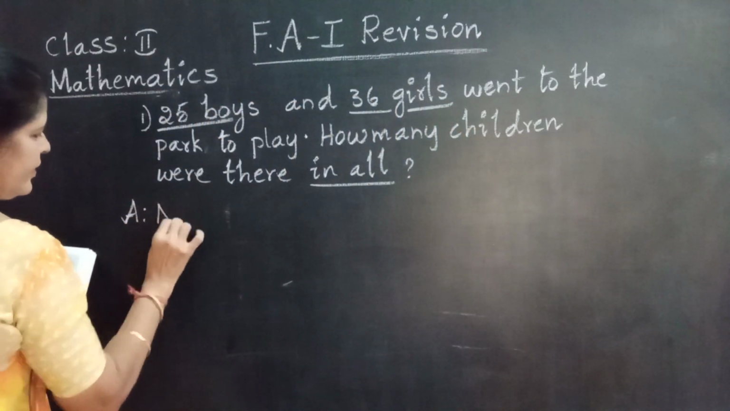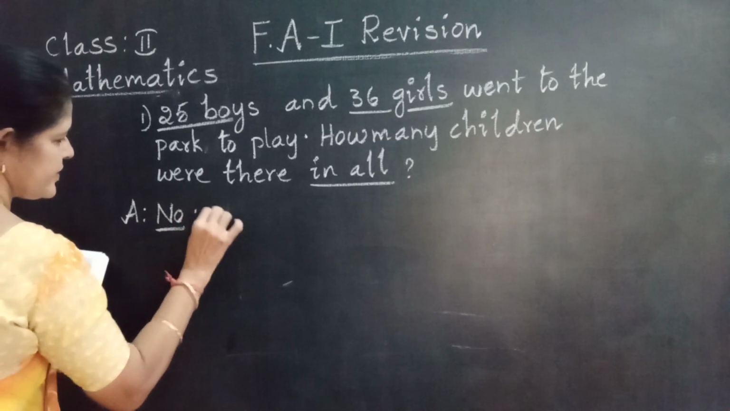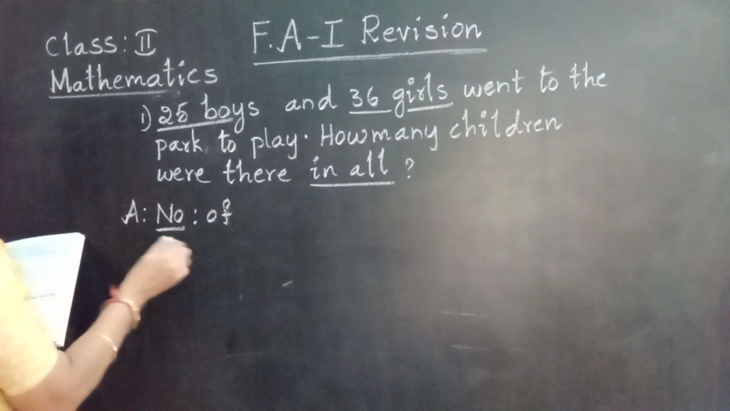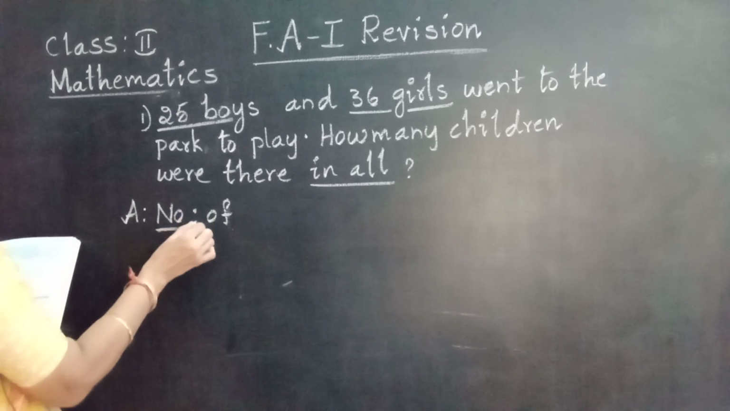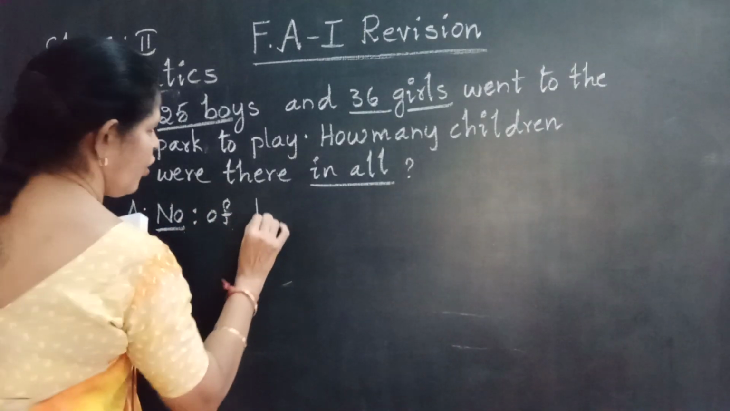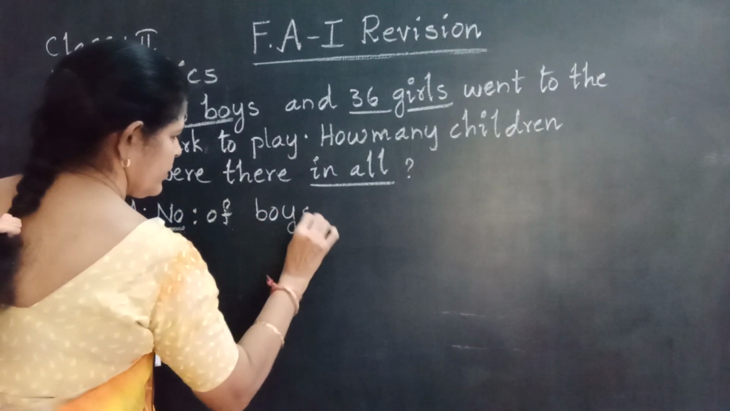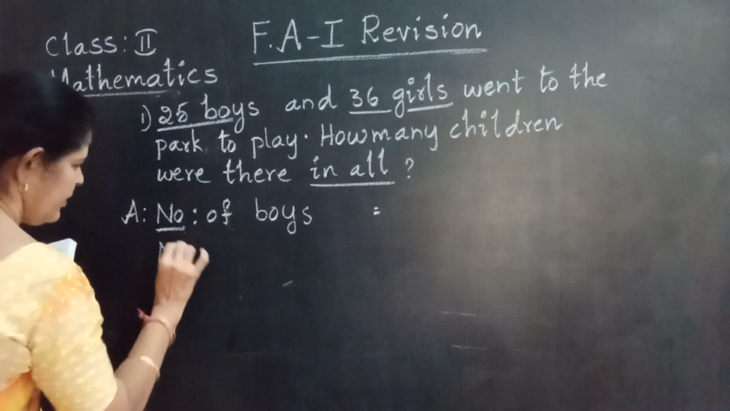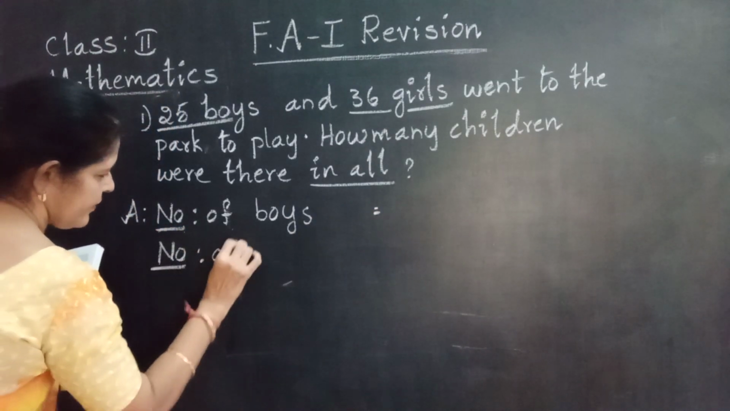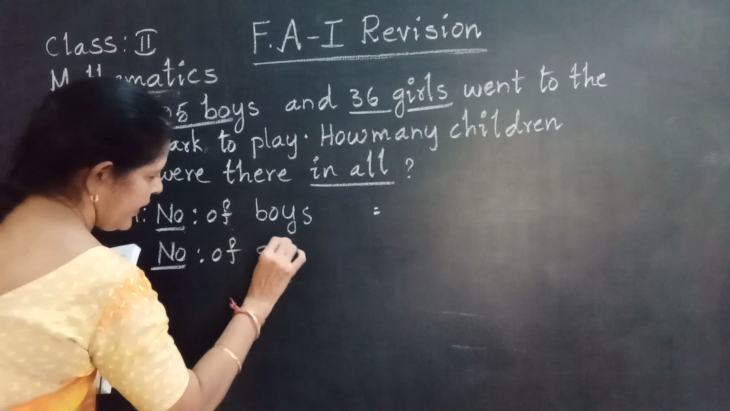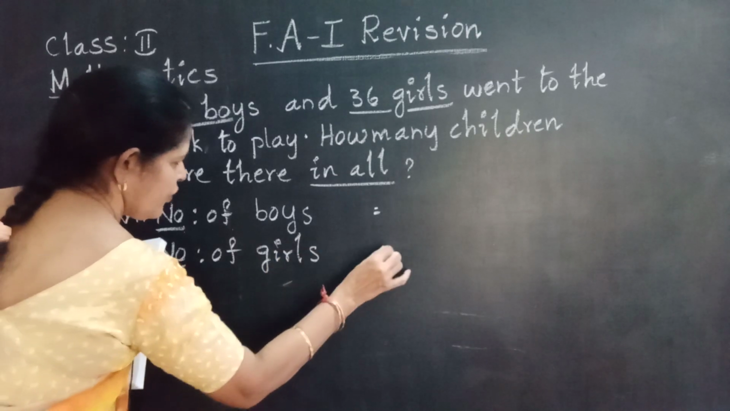Write the answer. Number of boys. This is read as number of. Underline it and put the 2 dots. Number of boys. Second one, number of girls. Already I revised this word problem.